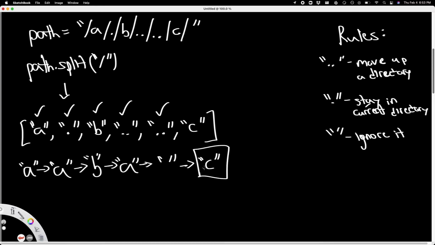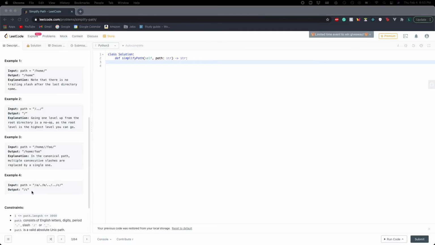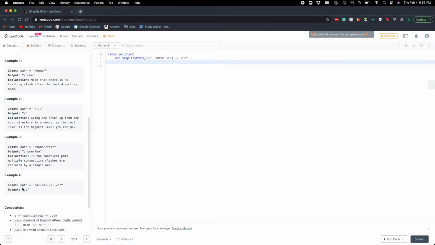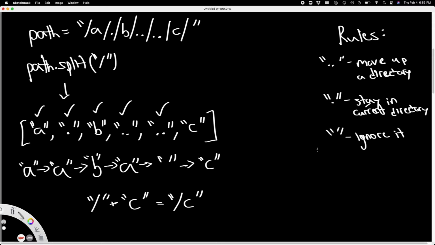Since we left off here and they always start with a slash, what we want to do is slash plus our answer, which is C, which will give us slash C, and it's indeed the correct answer, as you guys can see right here. So that's the intuition.